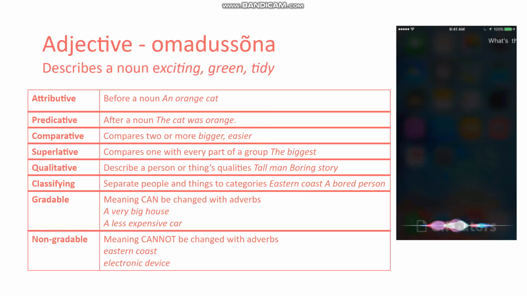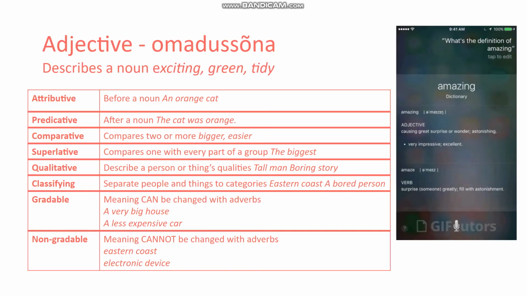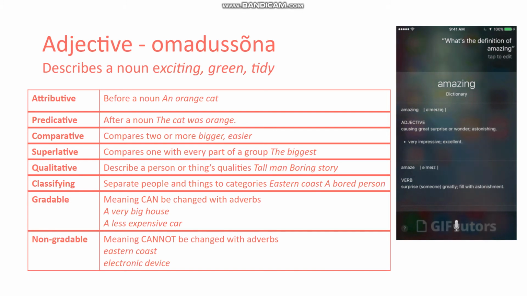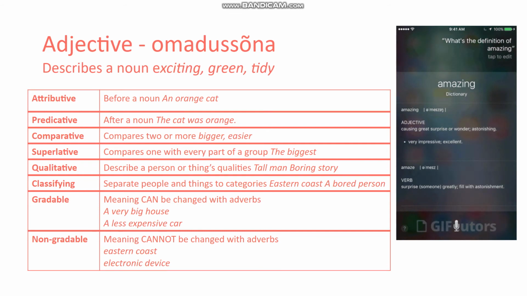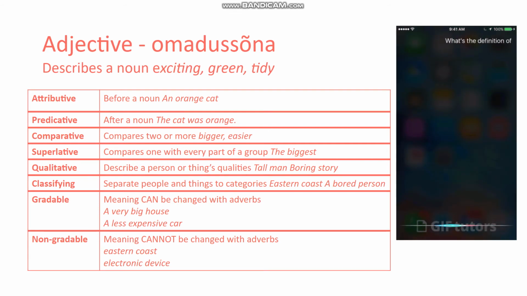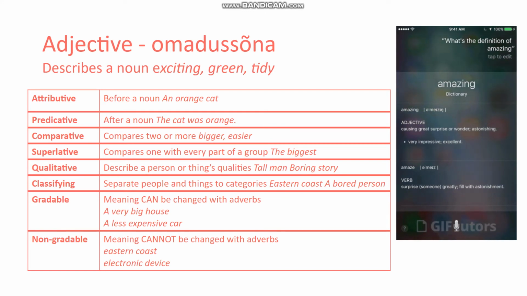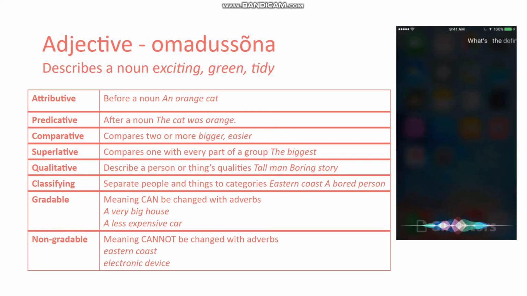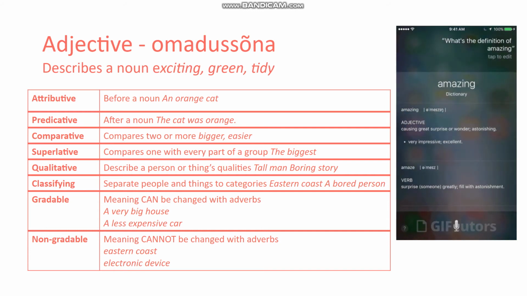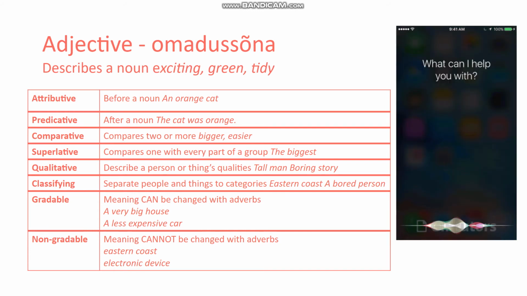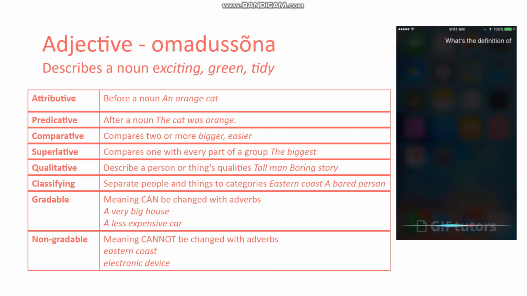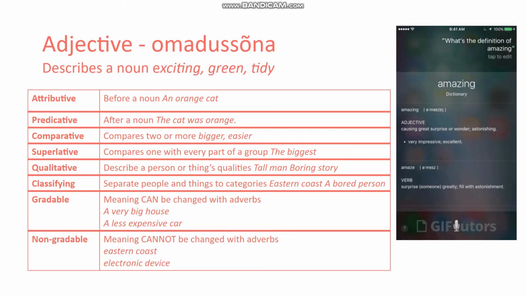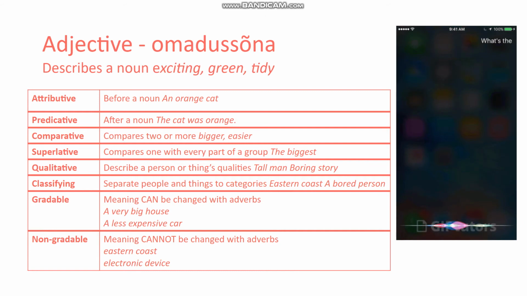So when we are talking about comparative adjectives, then we are comparing 2 or more items, persons, ideas. I am bigger than you. Maths is easier than English. So there are 2 items we are comparing or more. Now the superlative form is when I am comparing 1 item to all the rest that go to the same group. For example, I am the biggest person in class. Biology is the easiest lesson. So it's something that is the most or the least of a quality.